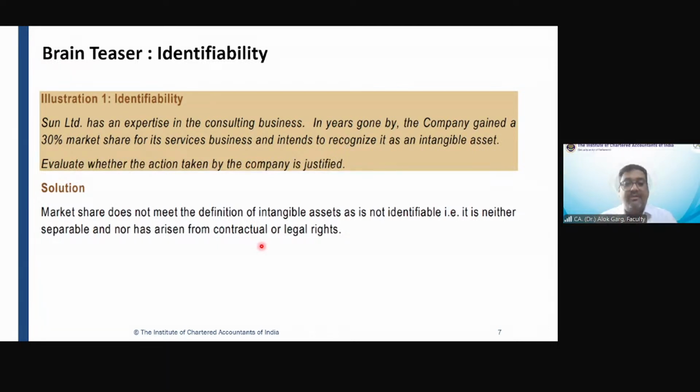Right? I am talking about the self-generated intangible asset, which is market share. Due to my legacy, my product, my credibility, I have captured a market share of 80%. Can I capitalize this self-generated market share as an intangible asset? The answer is no. Why? Because I cannot sell it separately, I cannot let it out separately, I cannot exchange it separately without selling my entire business. Right? Is that clear? Yes, sir. I will also solve one question on this when I discuss modes of intangible asset acquisition. Okay, sir. Thank you, sir.